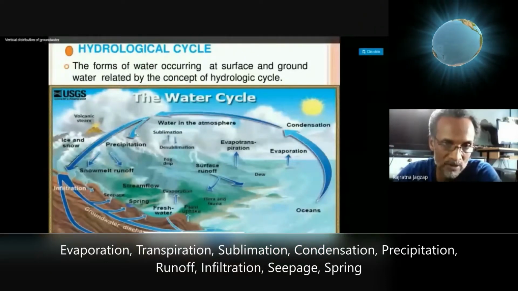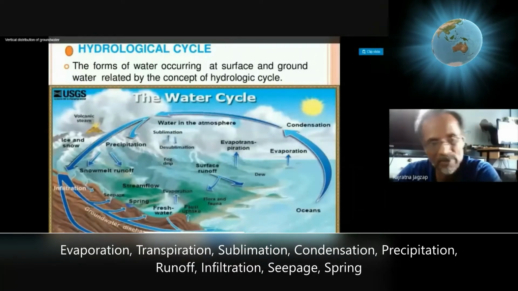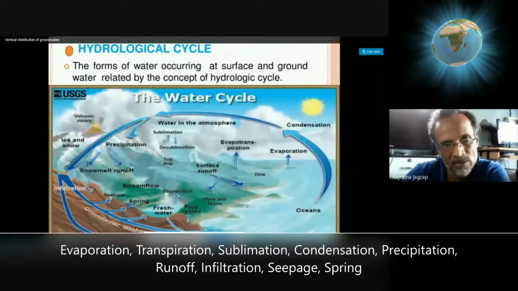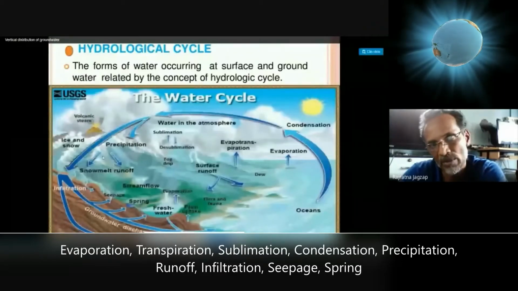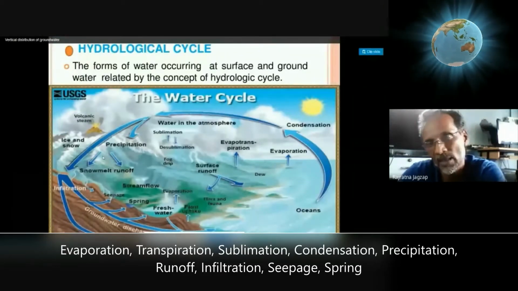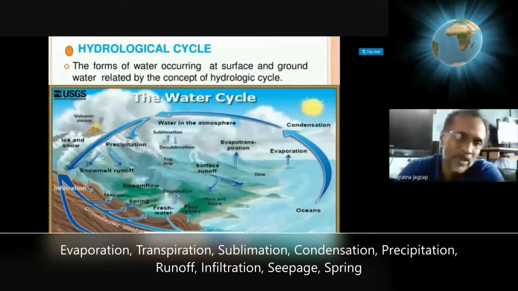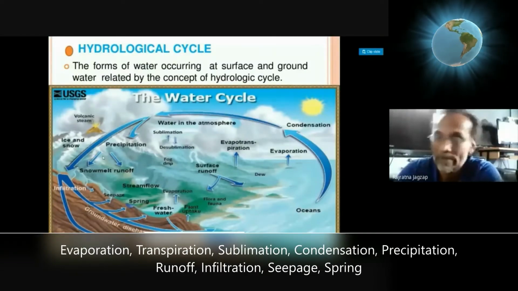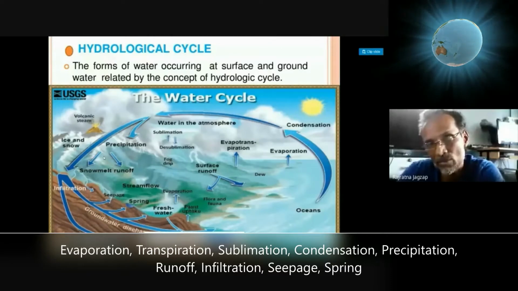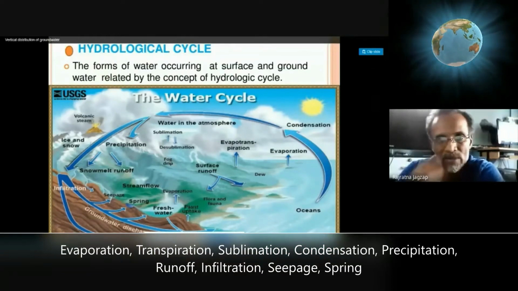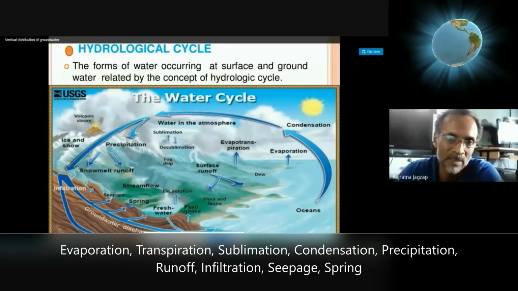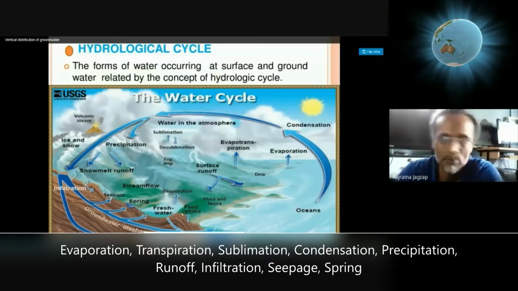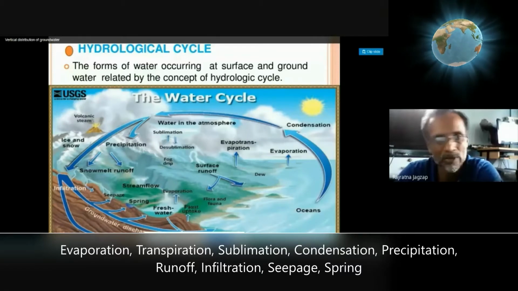So water falls on the surface and starts running on surfaces of different characteristics. We call it surface runoff. If it is a steeper slope, it runs fast. Moderate slope, moderate speed, and on level ground, it stops flowing. When it reaches very low ground or basins, it stops flowing and the water accumulates. Or sometimes it enters the river stream, the river network, and the river ultimately pours all its volume of water into the ocean here.